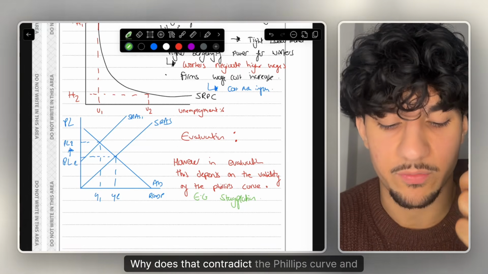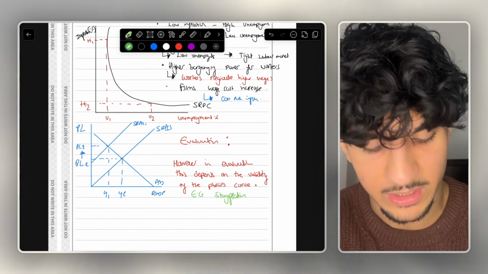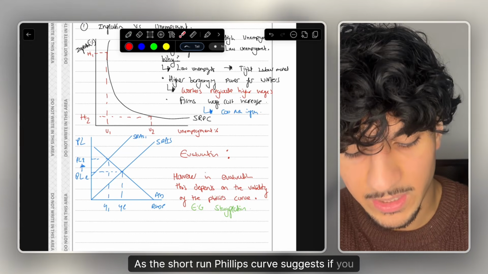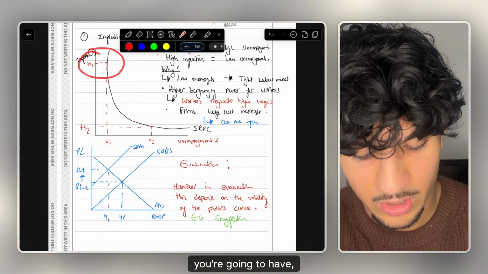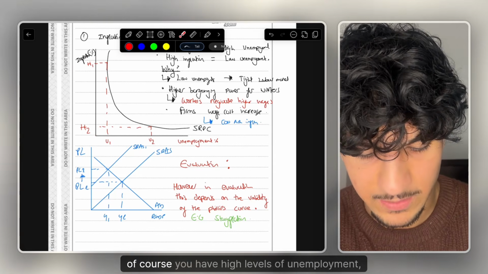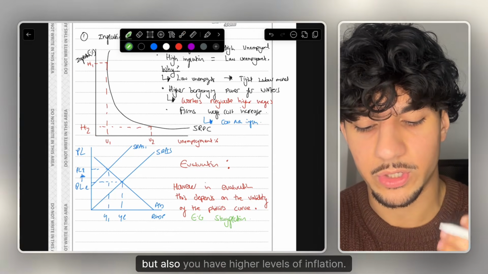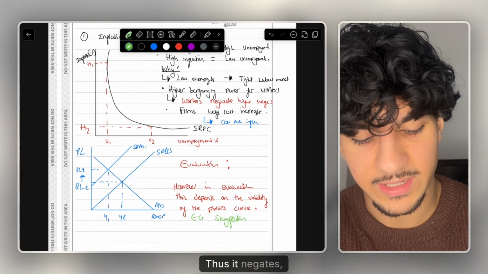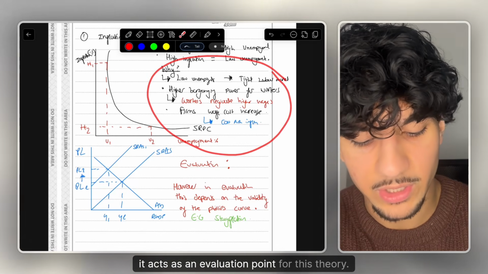Why does that contradict the Phillips curve, and especially the short-run Phillips curve? The short-run Phillips curve suggests that if you have high inflation, you're going to have low levels of unemployment. But with stagflation, you have high levels of unemployment, but also high levels of inflation. Thus, it acts as an evaluation point for this theory.